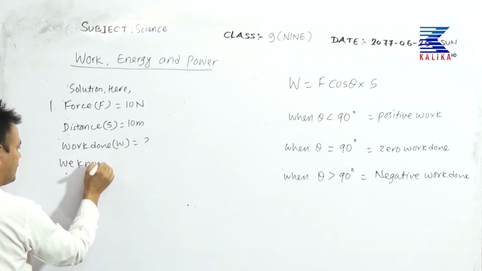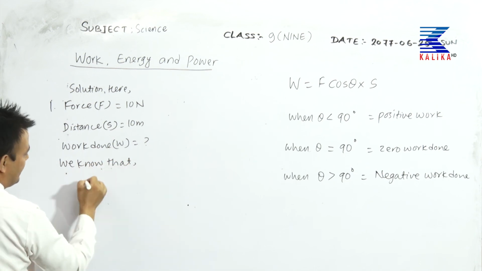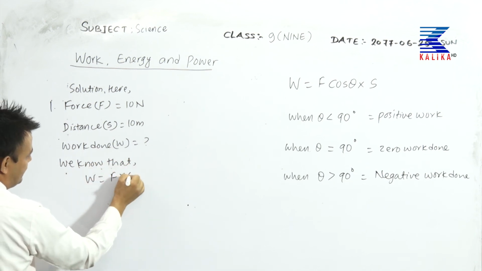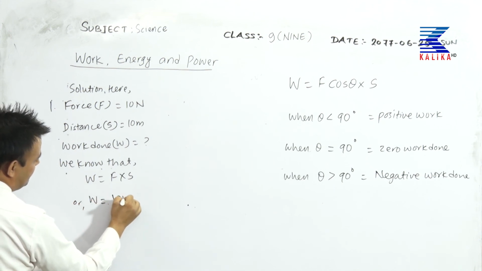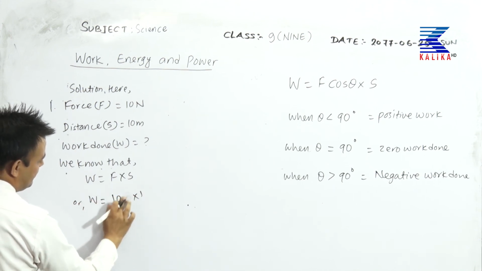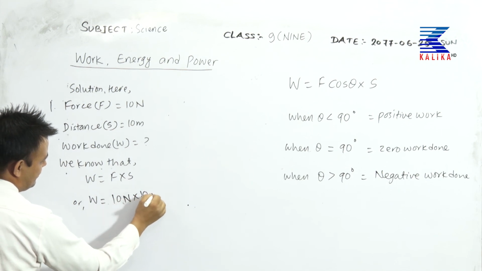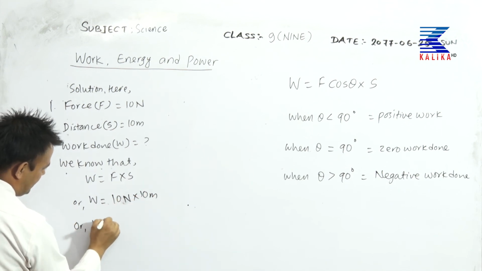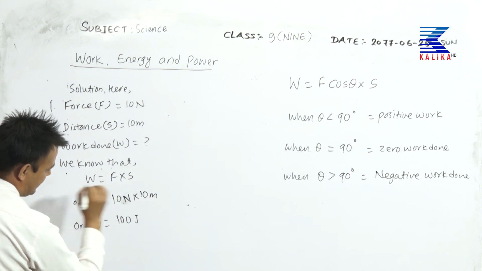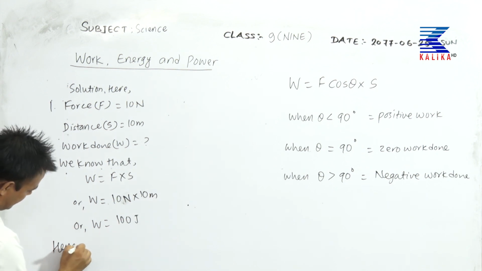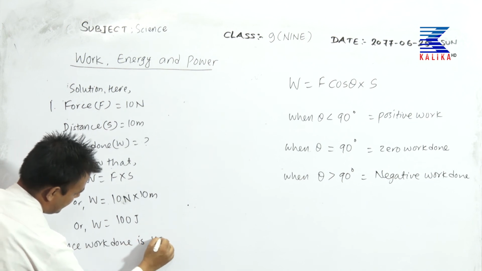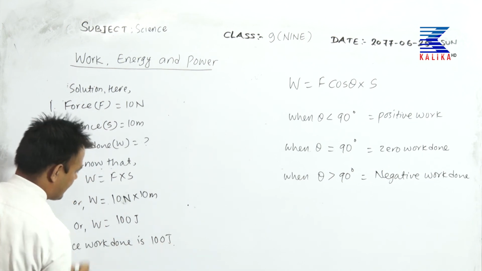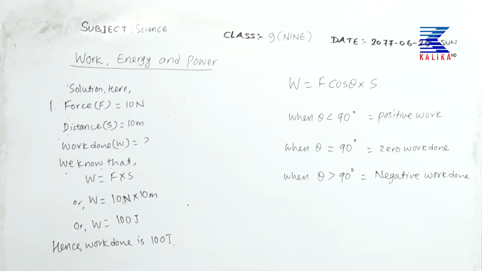We know that W equal to F into S, or W equal to 10 Newton into 10 meter, or W equal to 100 J. Hence, total work done is 100 J. So, this is the solution of question number 1.